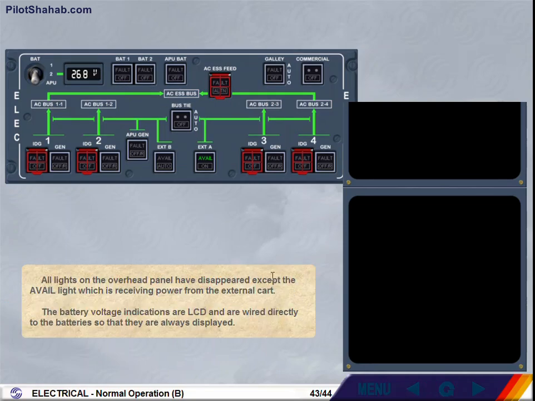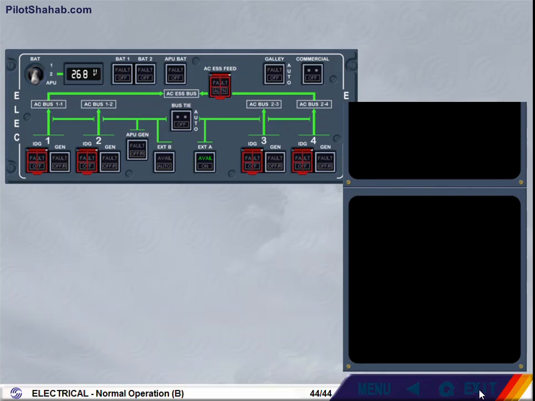All lights on the overhead panel have disappeared, except the Avail light, which is receiving power from the external cart. The battery voltage indications are LCDs and are wired directly to the batteries, so that they are always displayed. The aircraft is now considered to be electrically shut down. This completes the normal operation modules.